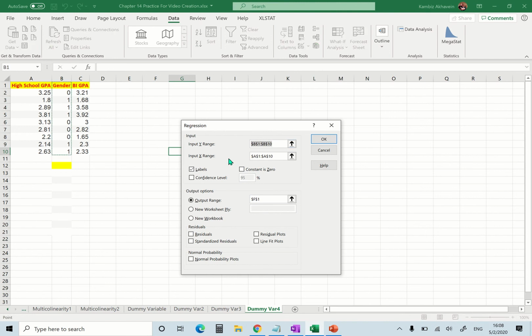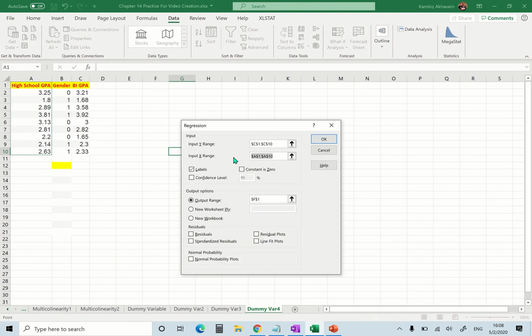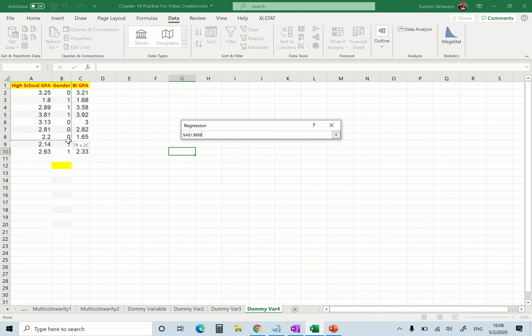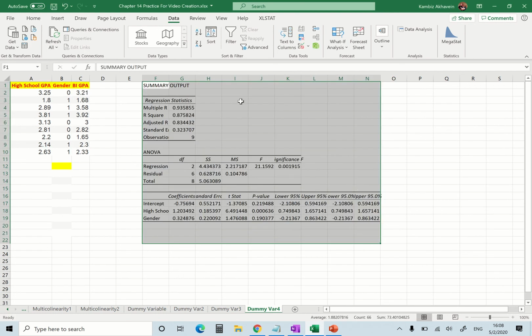So this one is my Y variable and everything else is my X variable. Okay, and F1 is just fine.